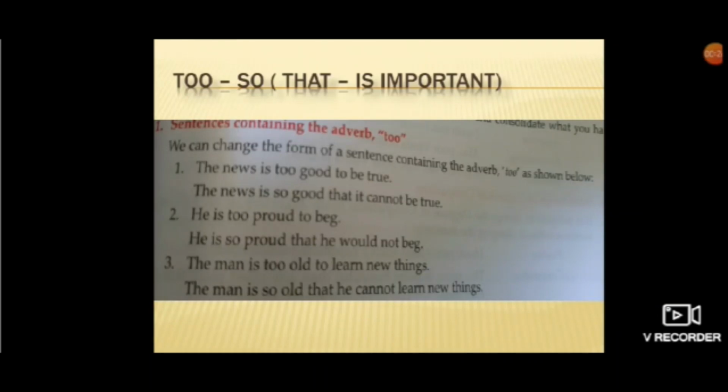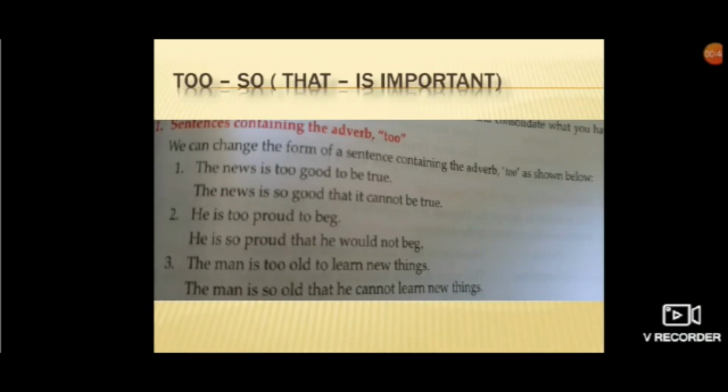So the first change you are doing here is in place of to you will be writing so. That is the first thing you will do here. Then you will add that. It cannot be true. That is important whenever you use so. Let's come to the second one.